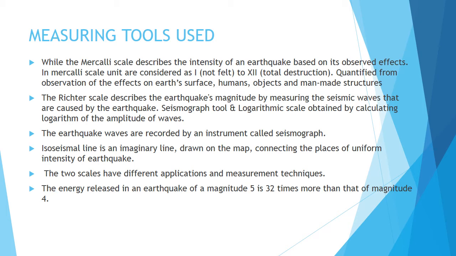So this scale is measured from 1 to 12. 1 means nothing has been felt or that it is very mild, and 12 means totally destroyed, total loss.